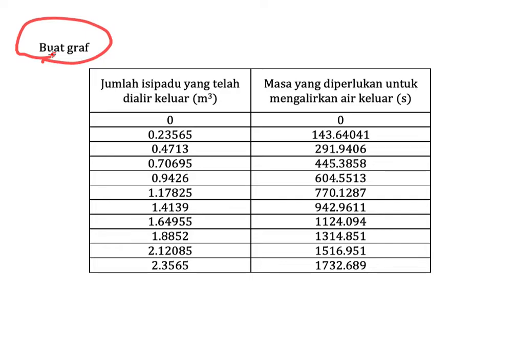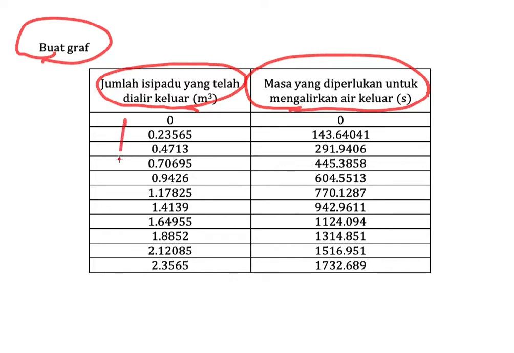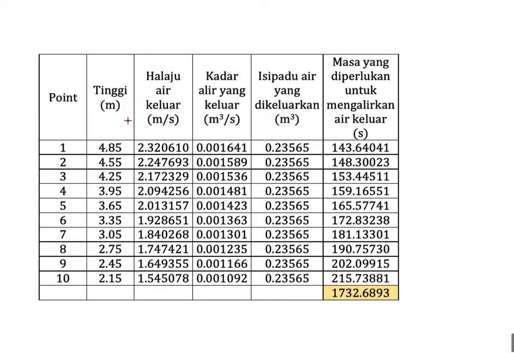For example, in this situation, we have the flow out volume, and also the time to empty a certain portion of water. So here, what I do is add the volume of this one.